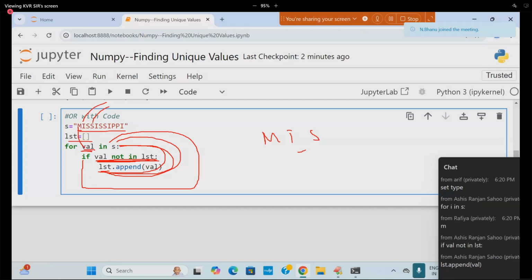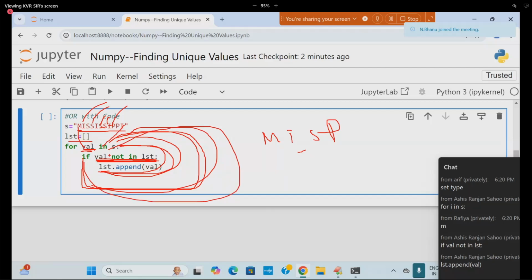Go to the for loop. What is the value? I. I not in LST? False. Yes, go again back without appending. What is the next step? Yes, S. Again it is going to be what? False. I also what? False. P. P not in LST? It is going to be what? P appended. Go back. Next P. False, not appended. Next I. False. Beautiful.